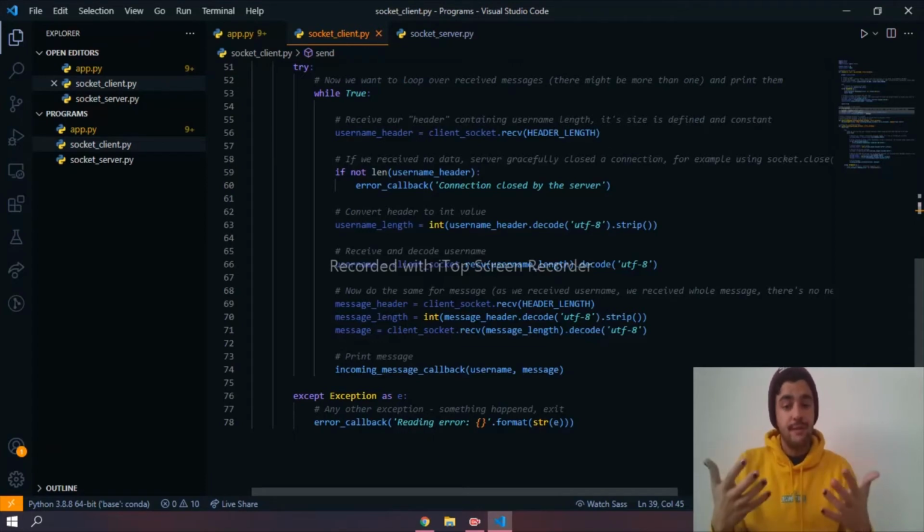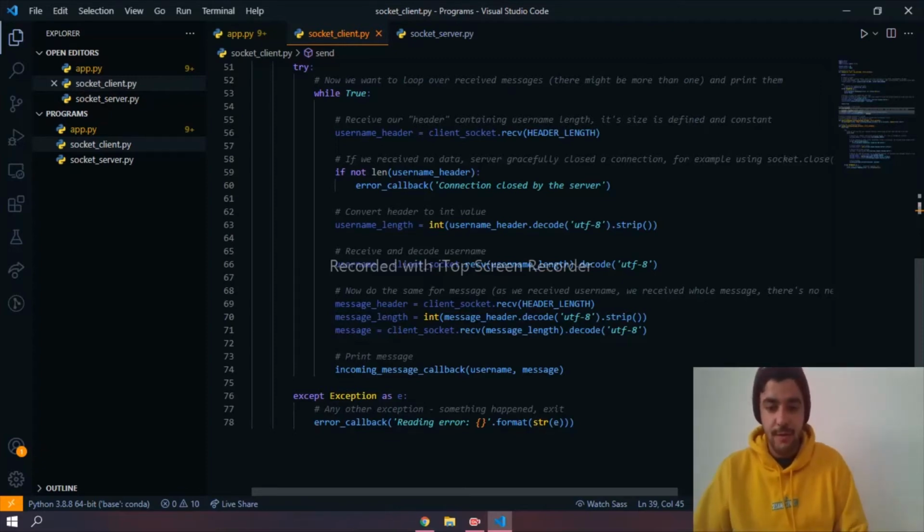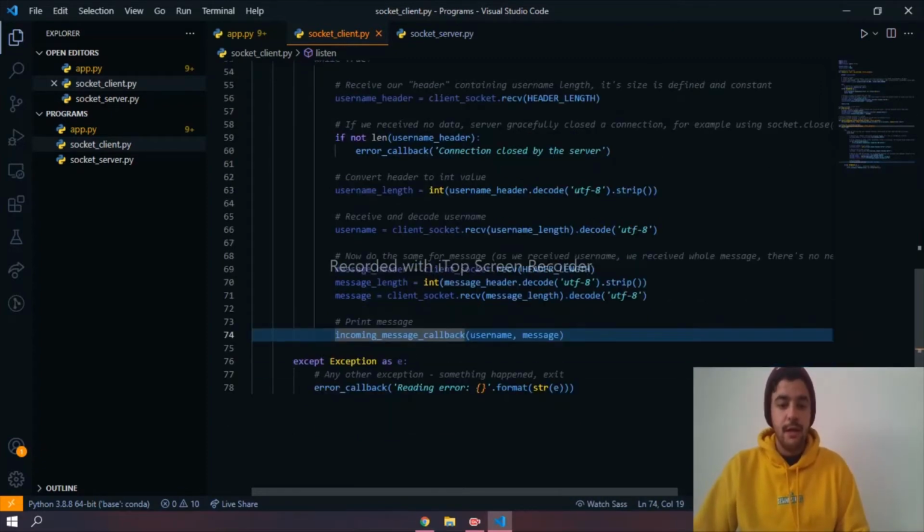We get the message, we get the length, we transform it into an integer, and then we decode it so we can see, and we print it as an incoming message, as we can see here. Finally, if there are any exceptions, we get this error and the program exits.